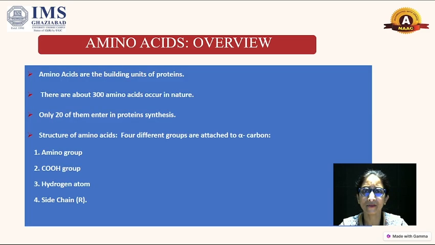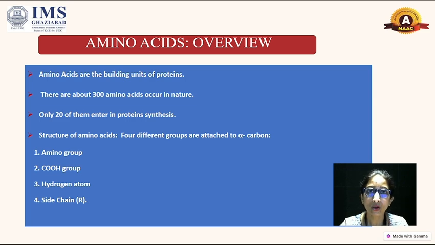As you all are aware, amino acids are the building blocks of proteins. Today we are going to discuss the structure of amino acids. There are 300 amino acids that occur in nature, but only 20 amino acids enter into the synthesis of proteins. What are amino acids? How do we represent the structure of amino acids?